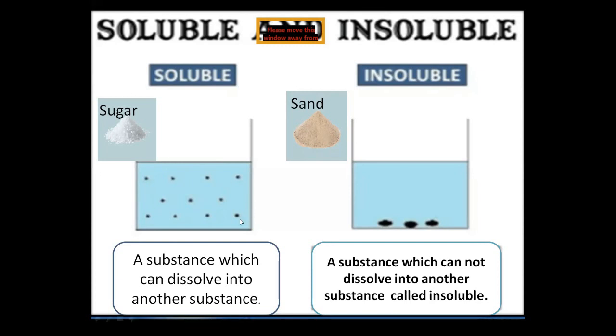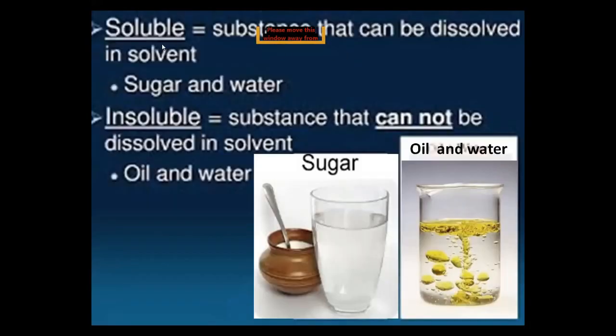Now take the screenshot of soluble and insoluble. Okay, come on the next slide. The soluble substance is one that can be dissolved in a solvent, just like sugar and water. It is called soluble. Sugar and water, salt and water are examples of the soluble. Sugar dissolves, salt can easily dissolve, so these are examples of the soluble.